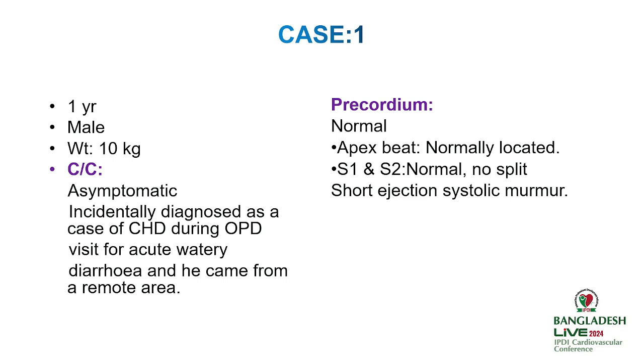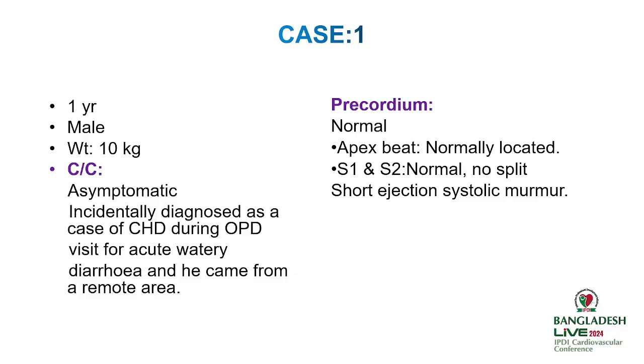Actually, the standard protocol for closure of ASD is that there should be a right-sided volume overload, and the patient should be symptomatic. But in this case, the patient's age is less than 1 year, and 10 kilos. The FDA recommendation for ASD device closure or surgical closure is 3 years old and 15 kilo weight.